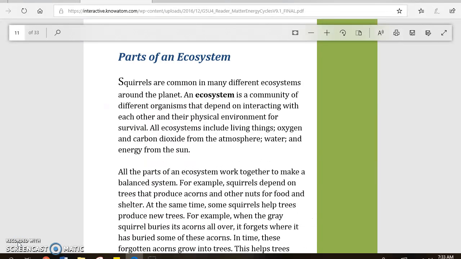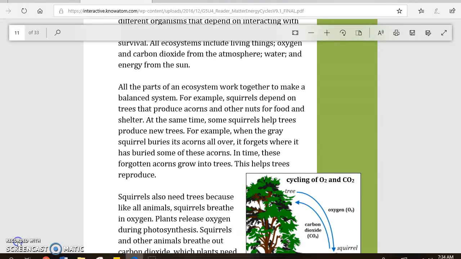Squirrels are part of an ecosystem. Squirrels are common in many different ecosystems around the planet. An ecosystem is a community of different organisms that depend on interacting with each other and their physical environment for survival. All ecosystems include living things, oxygen and carbon dioxide from the atmosphere, water, and energy from the sun. All the parts of an ecosystem work together to make a balanced system.